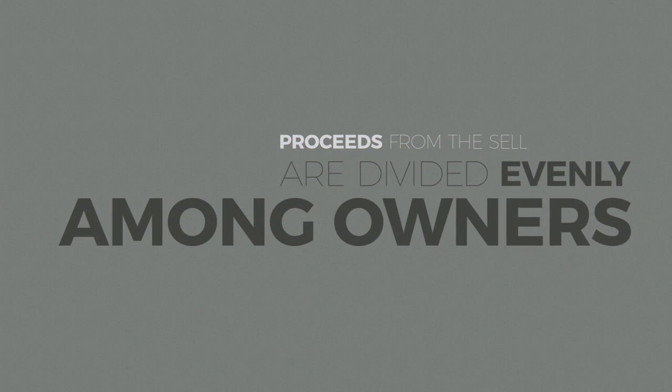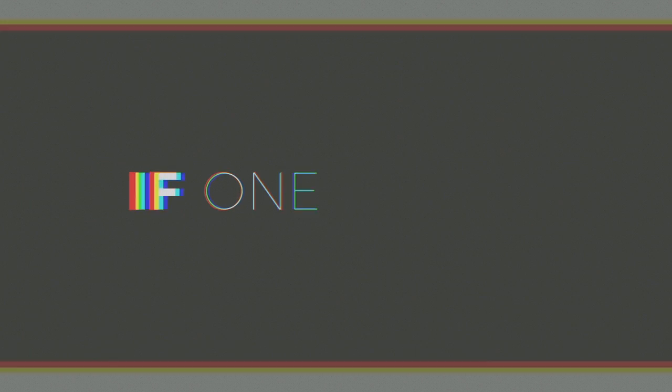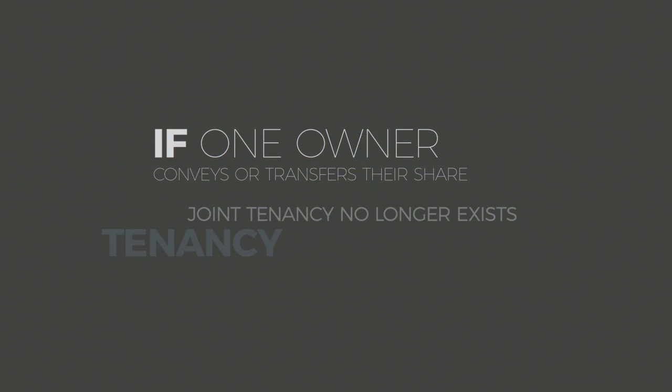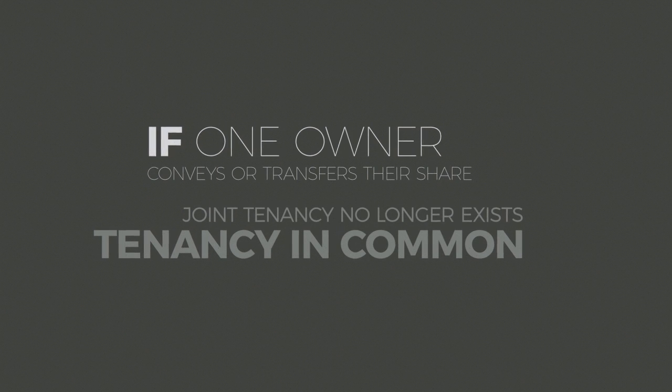Proceeds from the sale of property are divided evenly among the owners. If one owner conveys their interest in the property, joint tenancy no longer exists, and the new owner's share is tenancy in common.